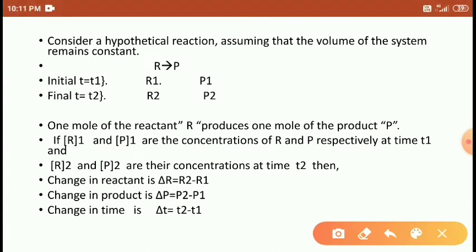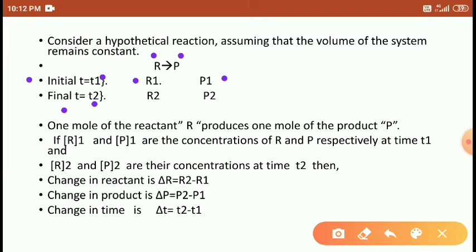So consider a hypothetical example, assuming the volume remains constant here. At the initial time, the reactant is transformed into product P. At the initial time, t is equal to t1, the reactant concentration is R1 and the product concentration is P1.